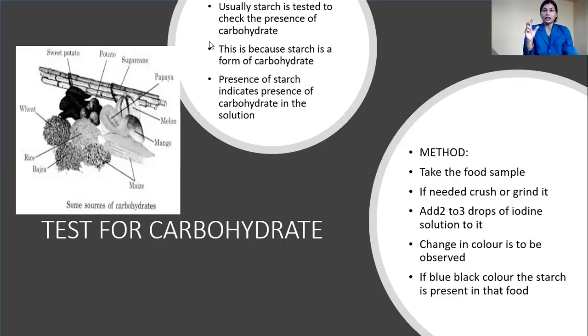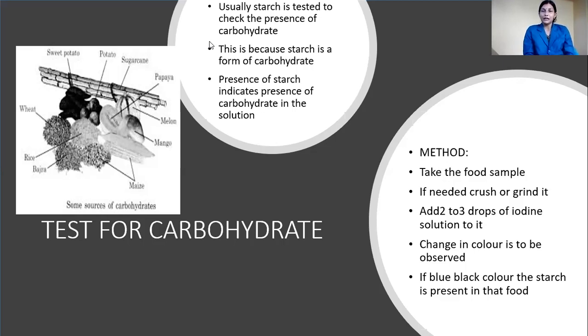In a solution, if starch is there, how do you find it out? You find it out by a test. If starch is present, carbohydrate is also present. Now the method. How do you test starch? Take the food sample. Any food sample. You crush it or grind it. Then you add 2 or 3 drops of iodine solution to it. Then you see the change in color.